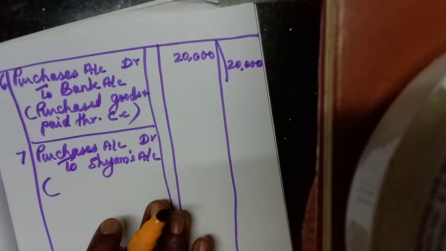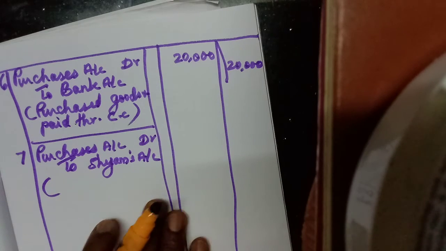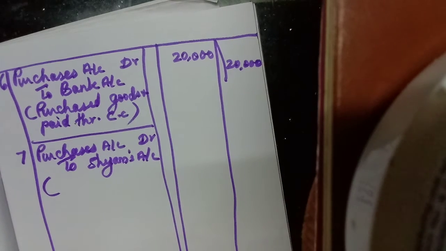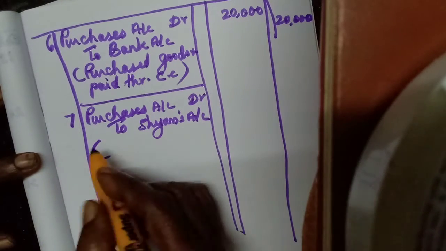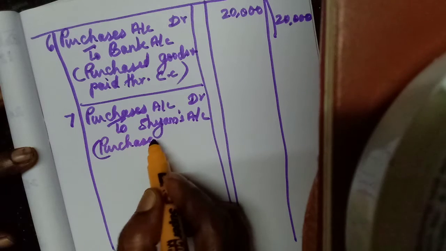Okay, bank only, there are many ways, isn't it? Through debit card, through credit card, net banking, then cash deposit machine. Okay, so that we may not get confused. So we can write purchased goods on credit.